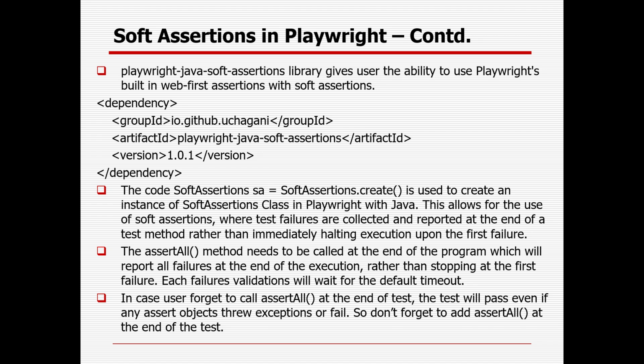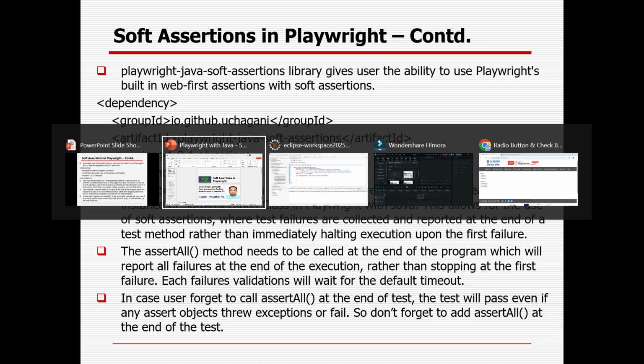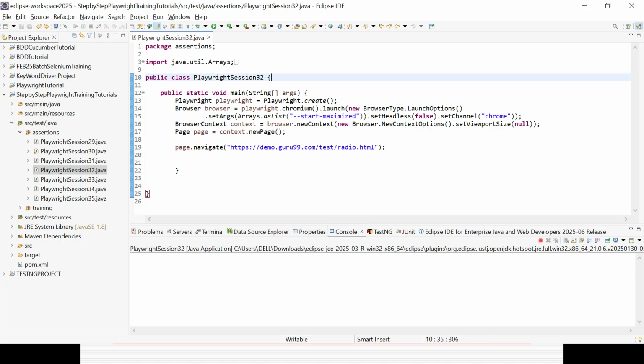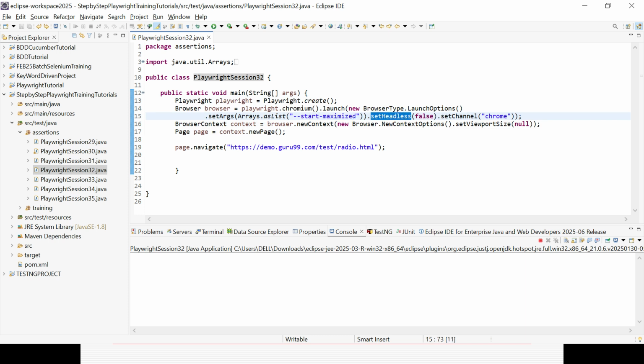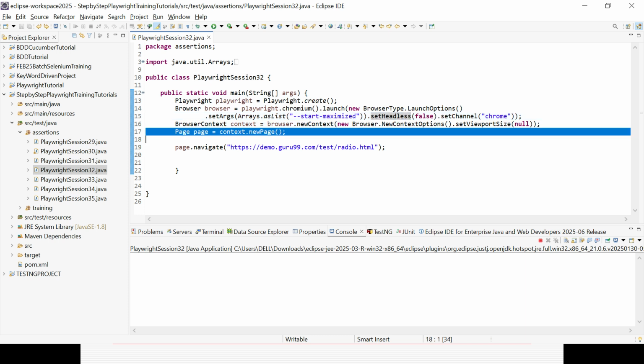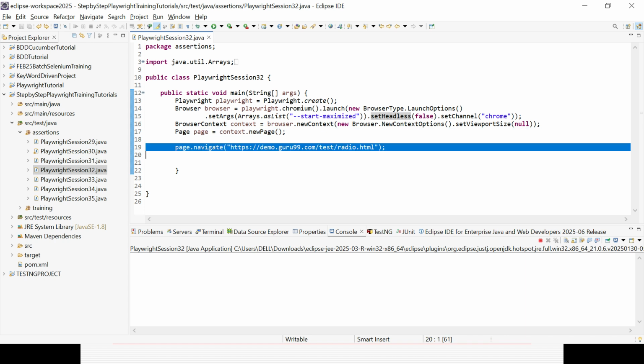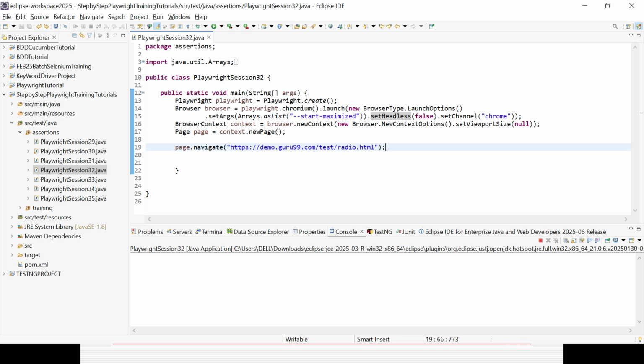Now we'll see the implementation of soft assertion in Playwright with Java. I have created a new class, Playwright Session 32, and these are the steps to open a new page for the Chrome browser in maximize mode, and all the execution will be visible. It will be in headful mode. And we are now navigating to the demo.guru99.com test radio.html page.